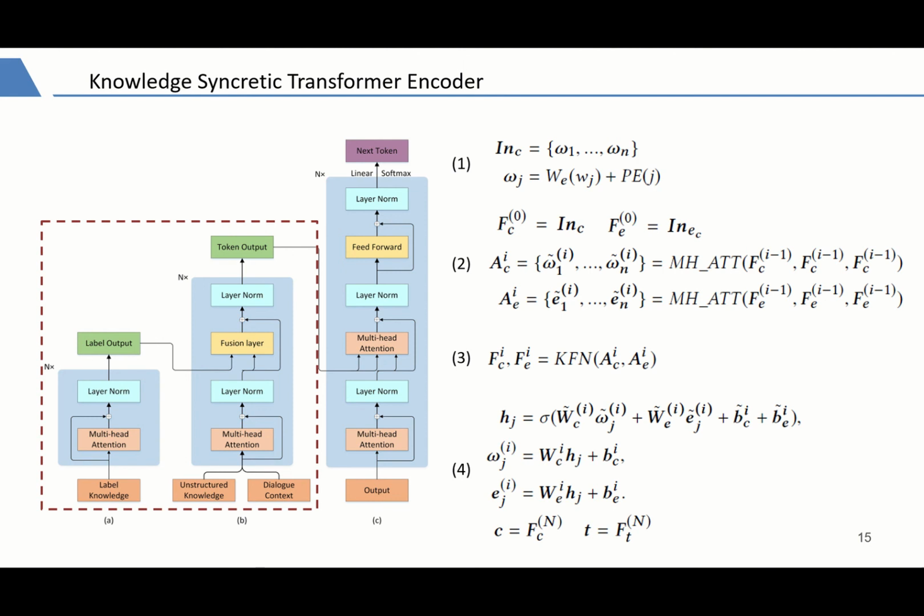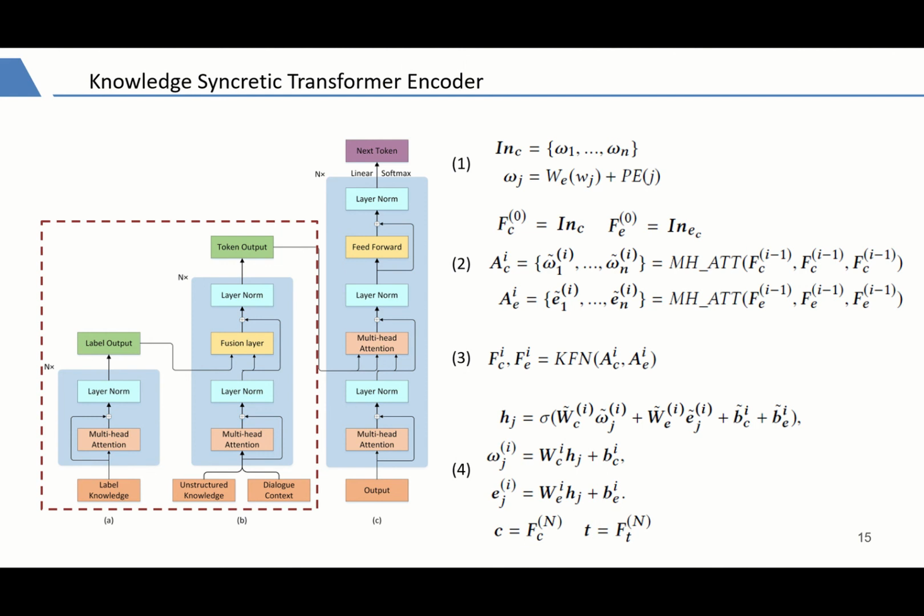Because dialogue context and unstructured knowledge tend to include several utterances and contain long sentences, using a self-attention mechanism can capture the global connection in one step and solve the long-distance dependency. Specifically, before merging multiple pieces of information, we use multi-head self-attention to manage label knowledge embeddings, unstructured knowledge embeddings, and context embeddings respectively, as shown in equation 2.